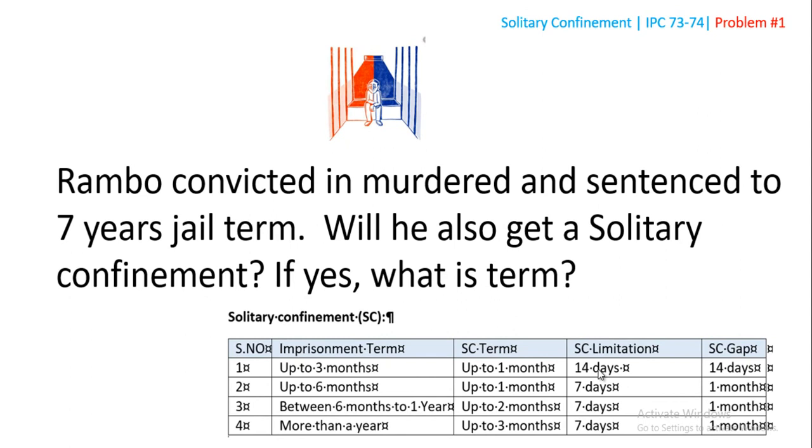So I brought this table to answer this. Well, you can answer easily, but I'll tell you. Rambo convicted in murder and sentenced to 7 years jail term. Will he also get a solitary confinement? If yes, what is the term? 7 years, so it's more than a year. He can get 3 months, and this calculations 7 days at a time and 1 month is between the terms.